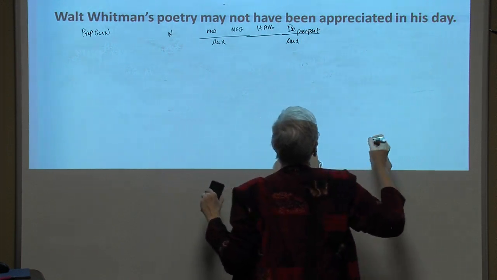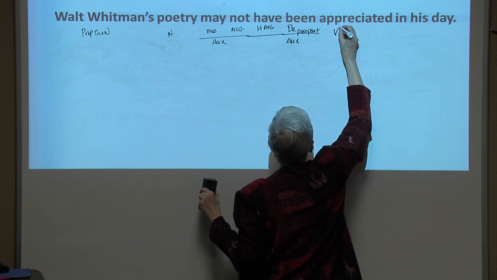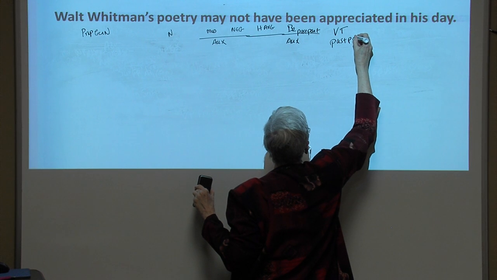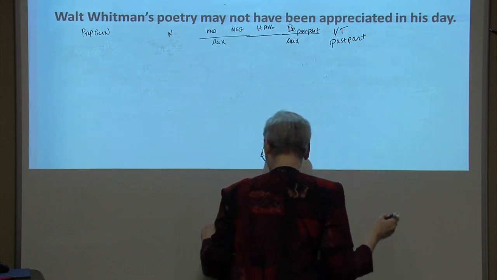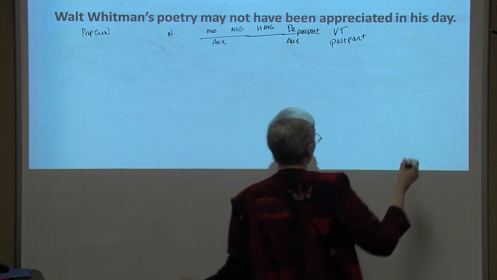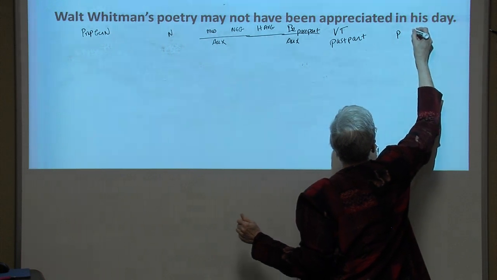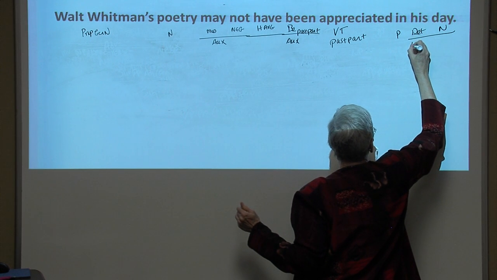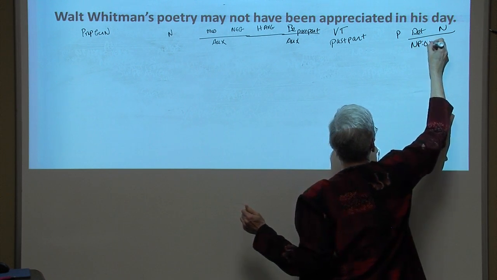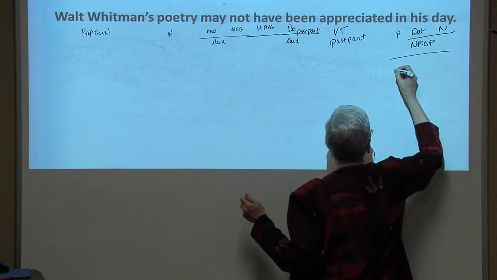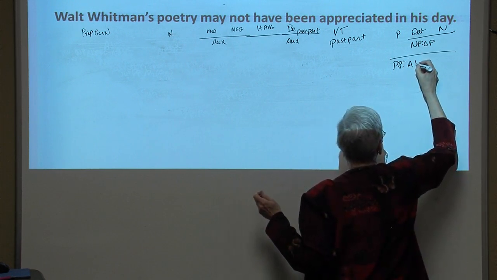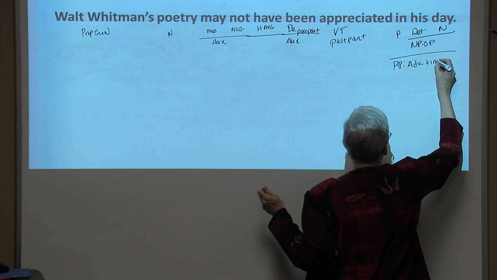And then appreciated is a transitive verb, and it's the past participle. Okay, what's left here? In is a preposition, his is a determiner, day is a noun. His day, a noun phrase, functioning as the object of the preposition in, and in his day is a prepositional phrase functioning as an adverb of time.